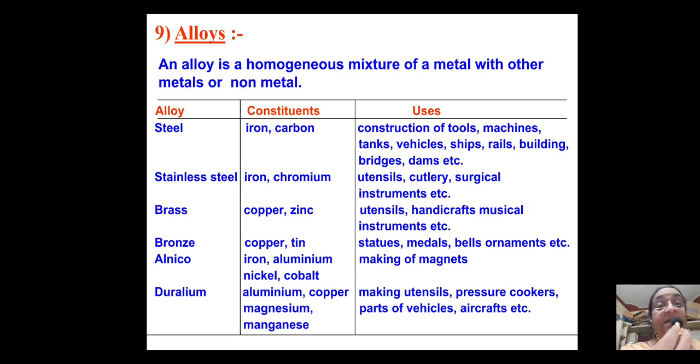are made of bronze. Alnico: aluminium, nickel, cobalt. You see, take the first two letters of aluminium, al, the first two letters of nickel, ni, the first two of cobalt, co: alnico. So, along with iron it is used for making magnets. Then duralium. Aluminium, copper, magnesium, manganese, all these together make up the alloy called duralium, which is used for making utensils, pressure cookers, parts of vehicles, aircrafts.